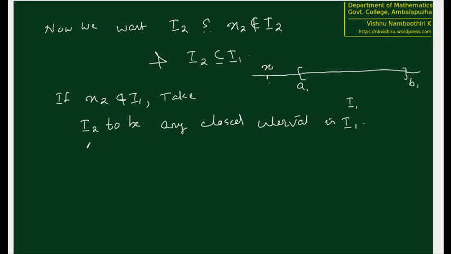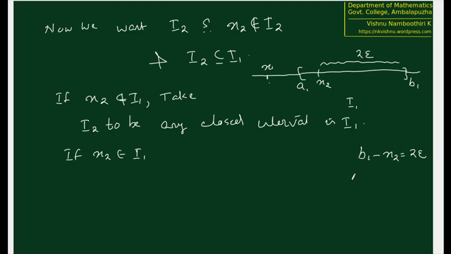So if x2 is in I1, now there is a small problem. Suppose that x2 is somewhere here to the left of b1. Suppose that this distance, b1 minus x2, we call as 2 epsilon.